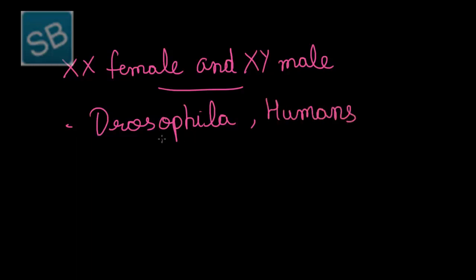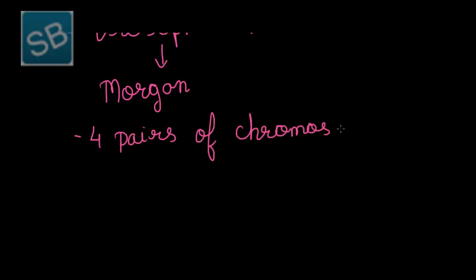So let us first understand the sex determination that takes place in Drosophila. This was first observed by a scientist named Morgan. According to him, in Drosophila there are mainly 4 pairs of chromosomes, out of which 3 are autosomes and 1 is a sex chromosome.